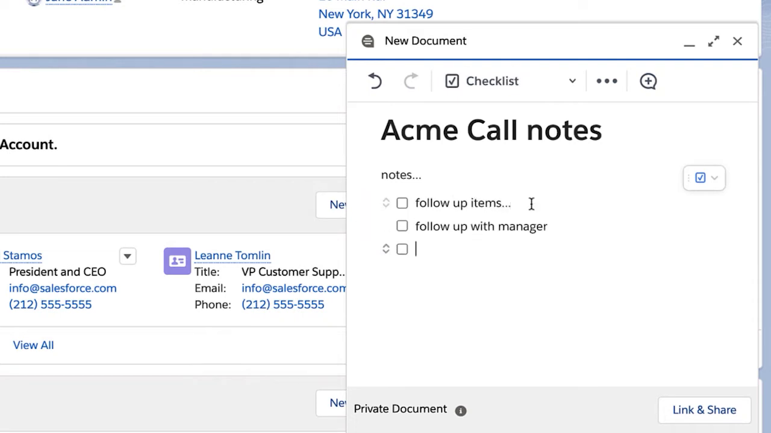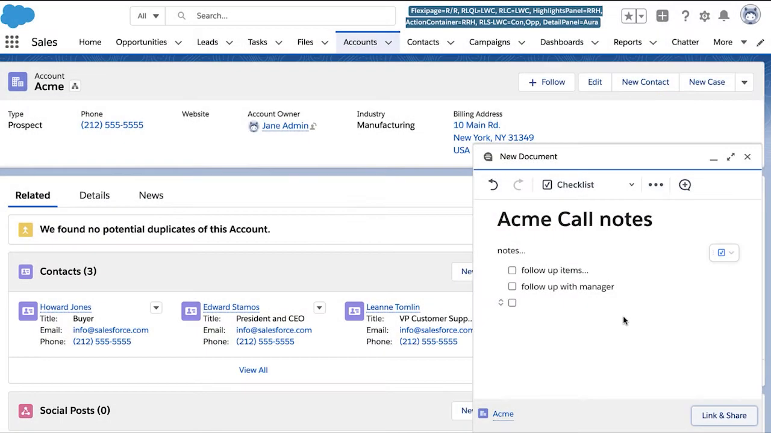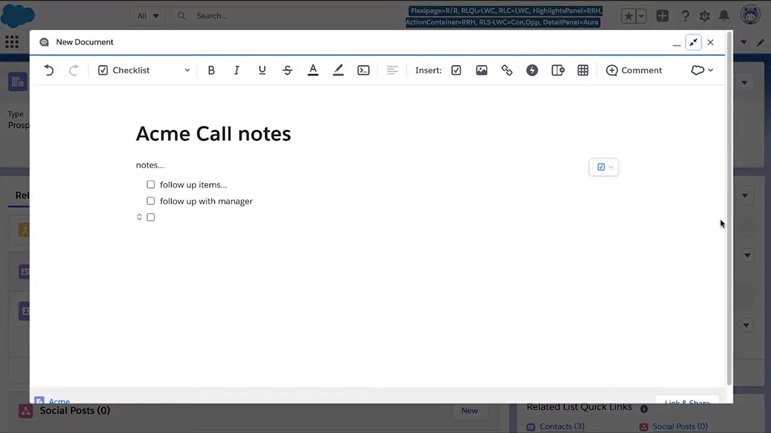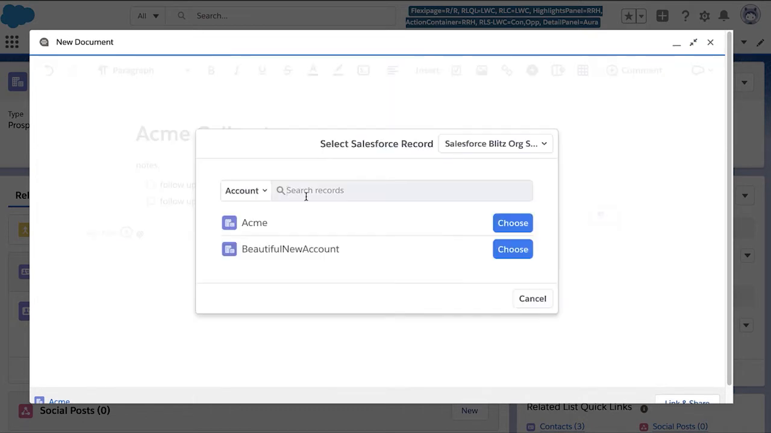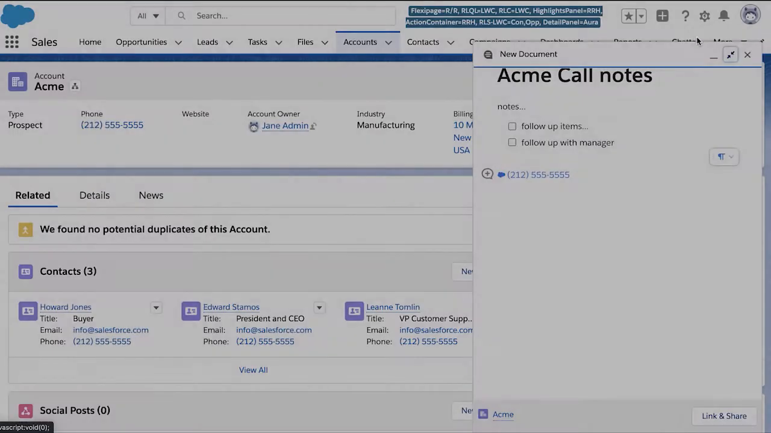To help me find my document easily later, I can link my notes to Acme. After linking it, this document will show up in the associate doc list for Acme. And if sync sharing is turned on, then my coworkers who have access to the record will automatically get access to the document. And if I want to use data mentions, which we launched in the last release, I can expand the window and add data mentions. For example, I want to add the Acme phone number by directly referencing the Salesforce record data. This field will update live with Salesforce.